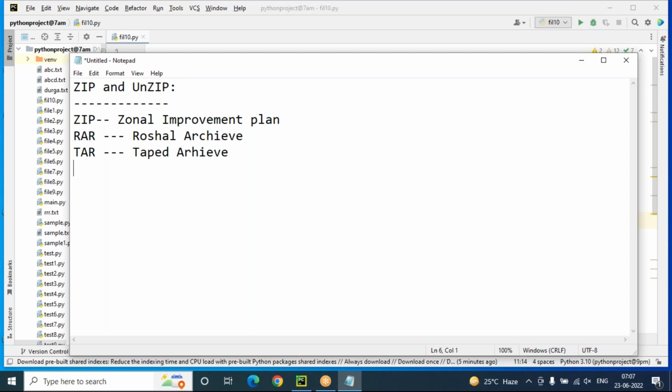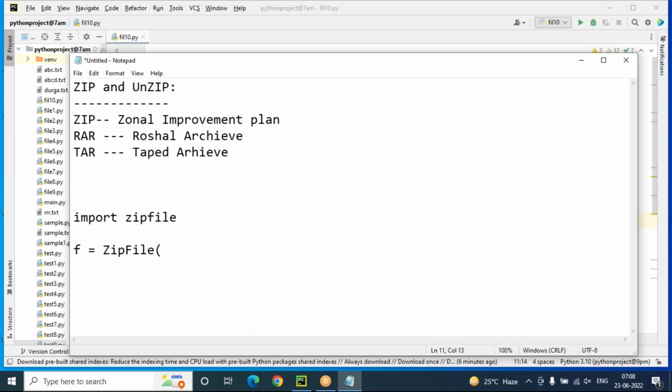To work with zip files, we use a module called the zipfile module. So we have to import it. The zipfile module is a built-in module only. After importing zipfile, the file object is f equals capital Z, capital F, ZipFile.